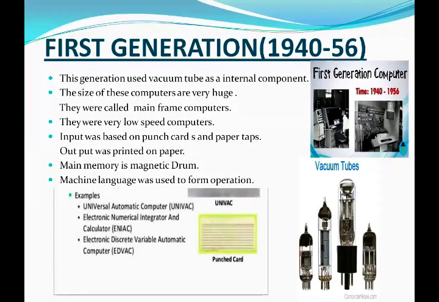Now, examples of this generation were UNIVAC, the abbreviation of Universal Automatic Computer, ENIAC, Electronic Numerical Integrator and Calculator, and EDVAC, Electronic Discrete Variable Automatic Computer.